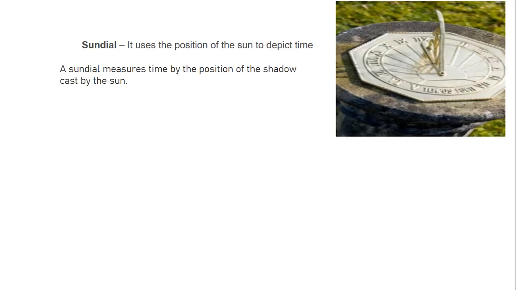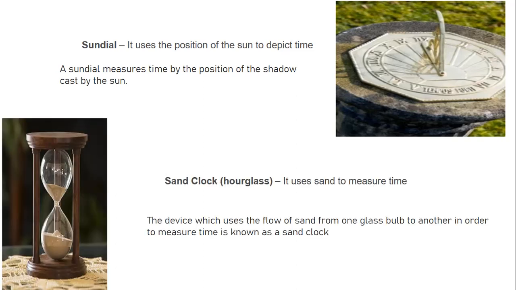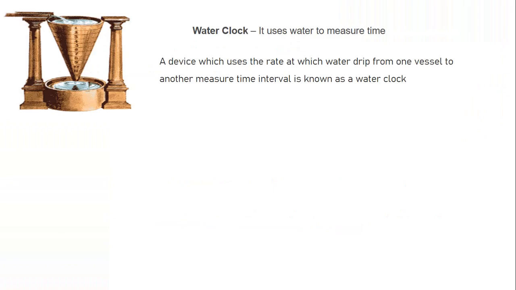This is a sundial. The sundial generally measures the time by the position of the shadow cast by the sun. This is a sand clock. This device uses the flow of sand from one glass bulb to another in order to measure time. This is the water clock. This device uses the rate at which water drips from one vessel to another to measure the time interval.